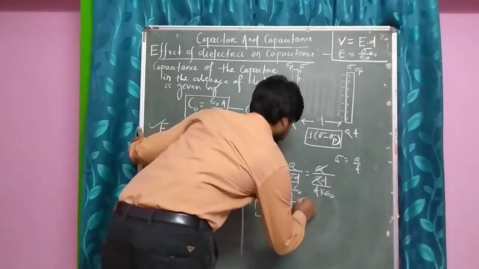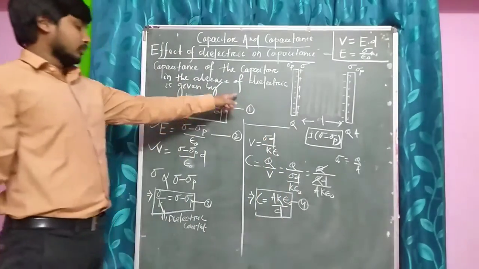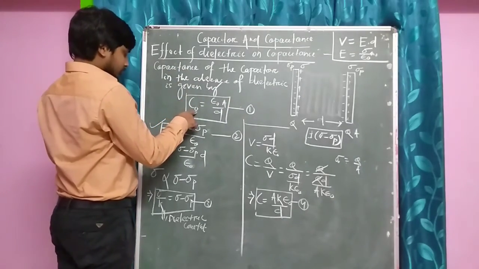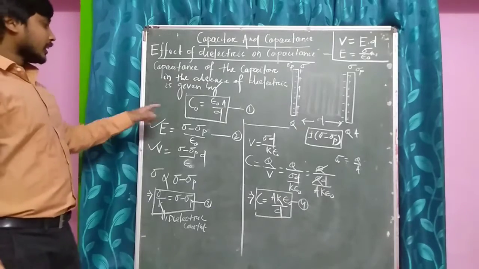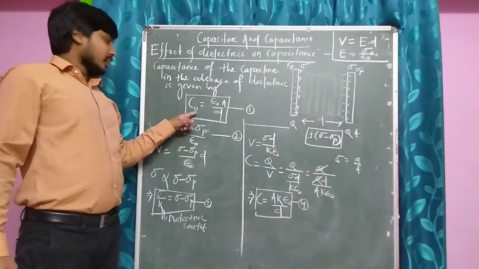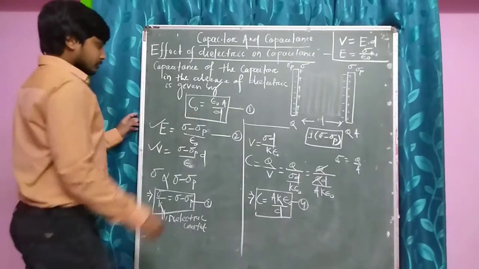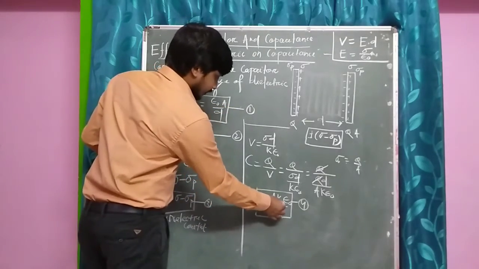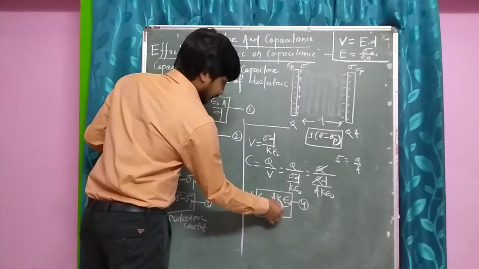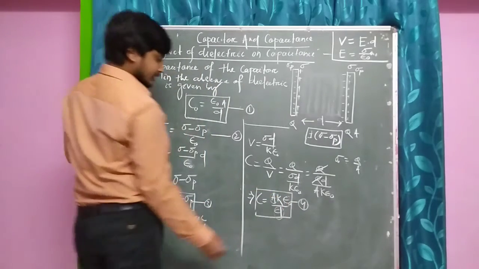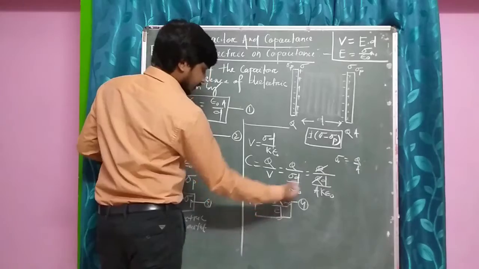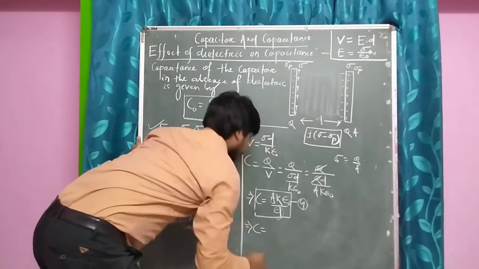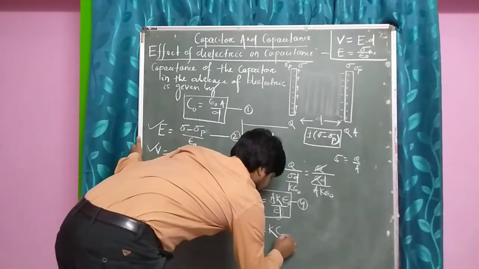Equation number 4. Now just see the equation number 1. In equation number 1, we are having C naught, that is the capacitance of the parallel plate capacitor in the absence of the dielectric, given by epsilon naught A by D. That means I can say that this epsilon naught A by D is our C naught. Hence you will get C will be equal to K times C naught.